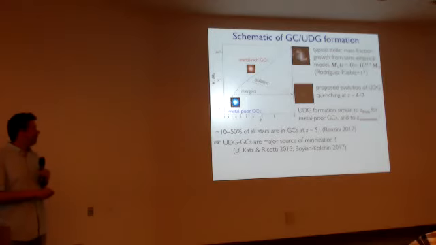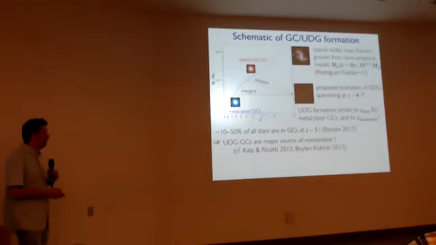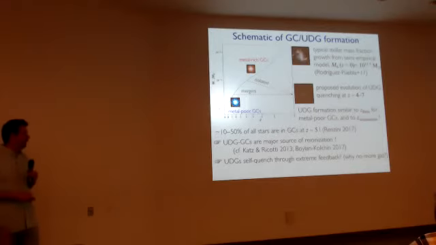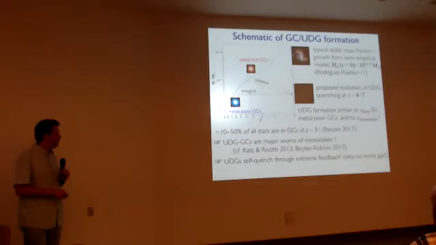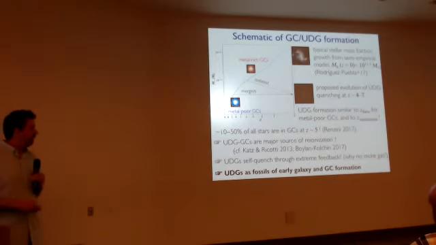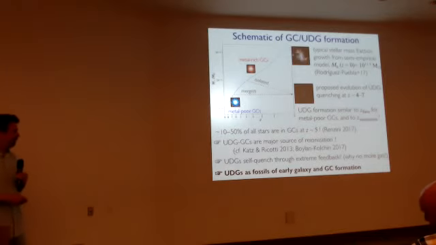But not only globular clusters, but maybe the UDGs are the host for those globular clusters. So the UDGs themselves are one of the main sources of reionization. And then why they quenched, it would probably have to be some kind of self-quenching through extreme feedback and not reaccreting gas. So it'd be nice to hear any ideas for why that might happen. But in any case, these UDGs would be fossils of the early galaxy and globular cluster formation epoch. A lot of them fell into other galaxy halos and formed those halos, but some of them survived and we can still see them.